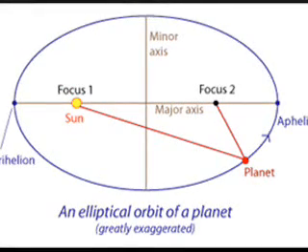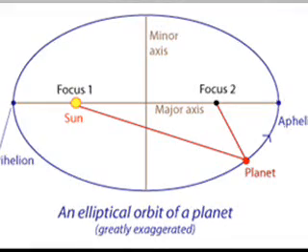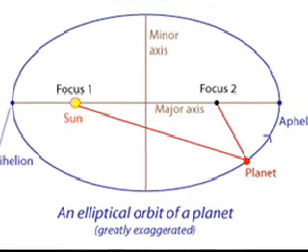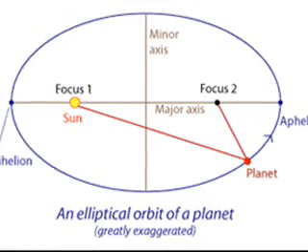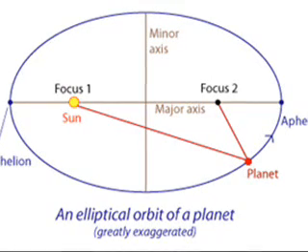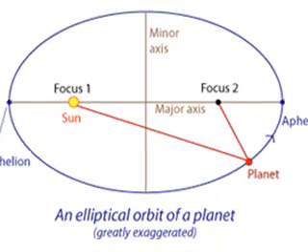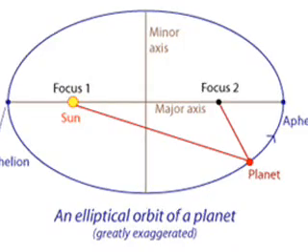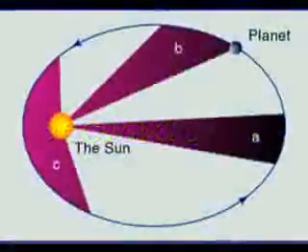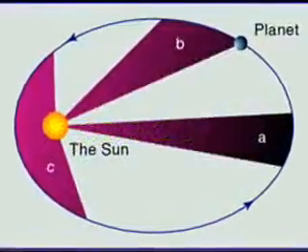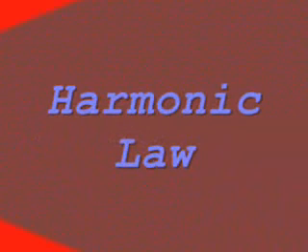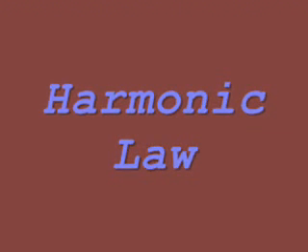The sun's mass compared to that of the planets is immense because it is about 99.86% of the total in the solar system. Thus, its gravitational attraction is sufficient to continually accelerate the bodies of the solar system towards itself. The second law: a line joining a planet to the sun sweeps out equal areas in equal intervals of time. The third law, the harmonic law, states that the squares of the periods of revolution of the planets about the sun are in the same ratio as the cubes of the mean radii of their orbits.